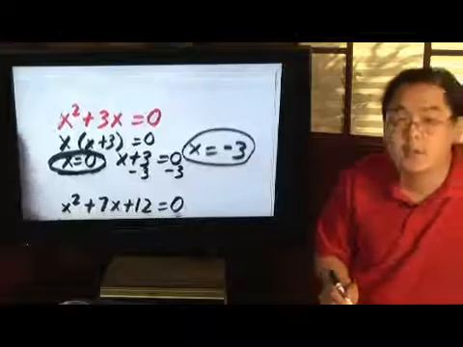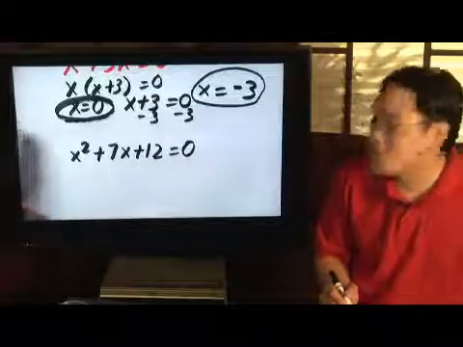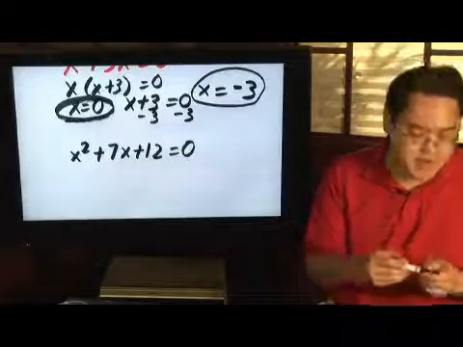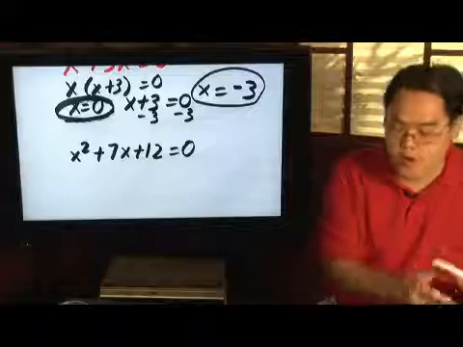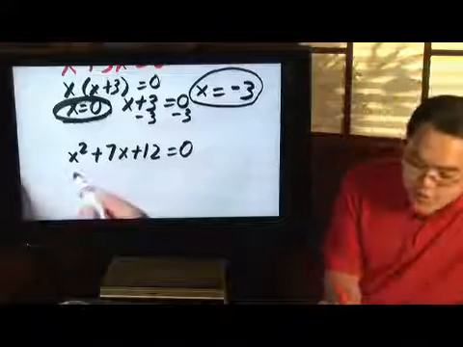Now, here's another equation that you might see: x squared plus 7x plus 12 is equal to 0. Now, to do this one,